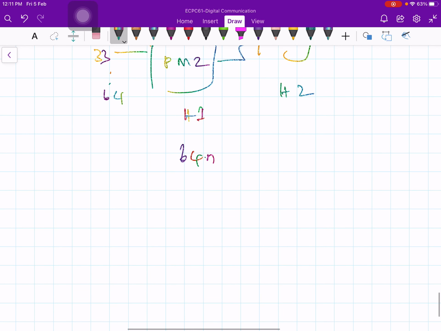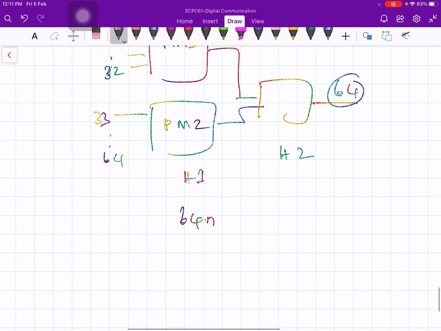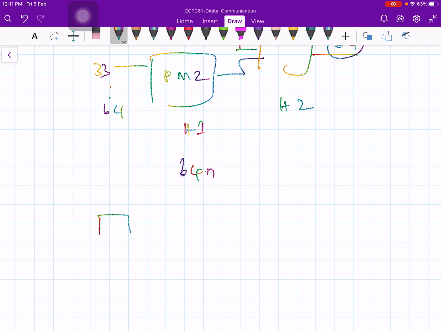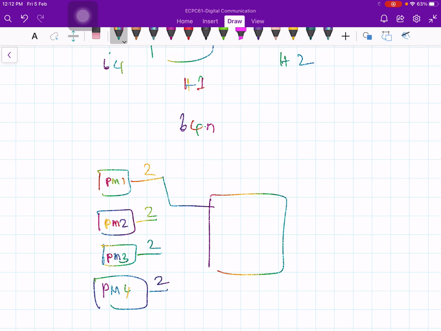So we have the basic multiplexer, the primary multiplexer. Primary multiplexer 1, primary multiplexer 2, primary multiplexer 3, and primary multiplexer 4. So here 2 Mbps, 2 Mbps, 2 Mbps, 2 Mbps, and this you give to another multiplexer. There are four 2s, so it is 8.